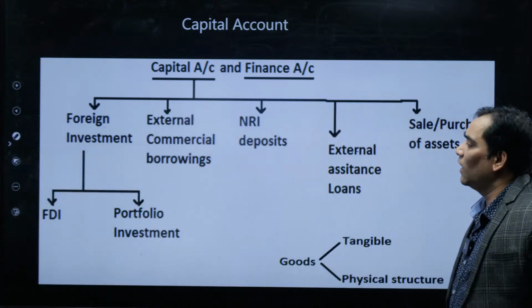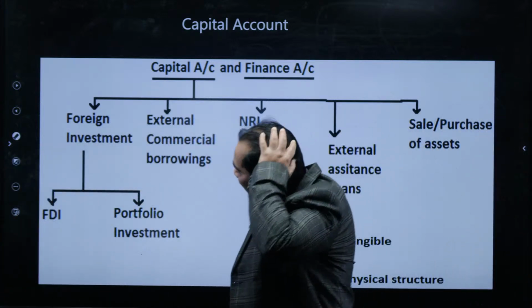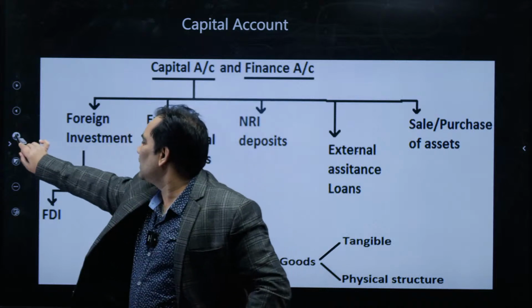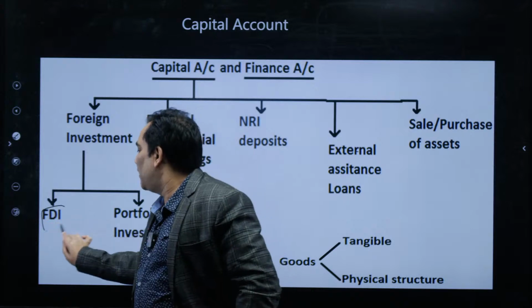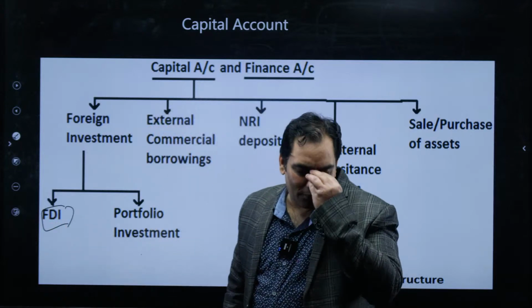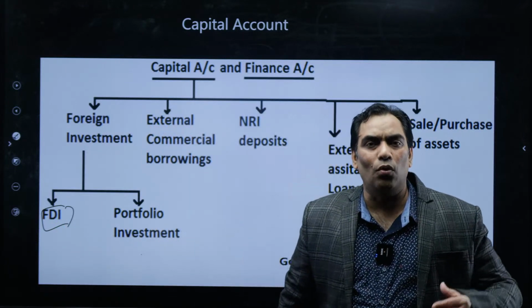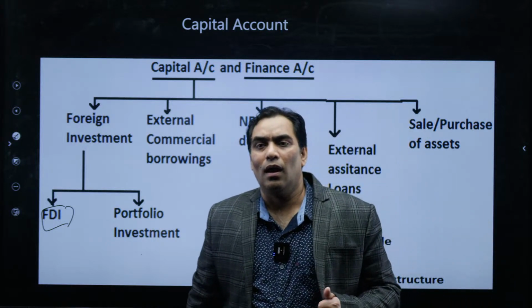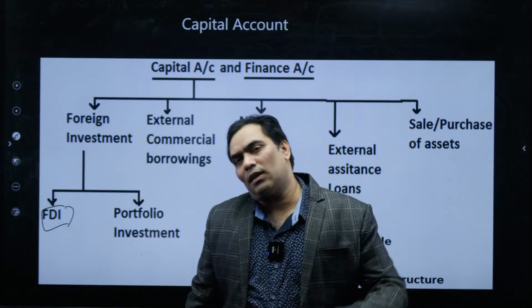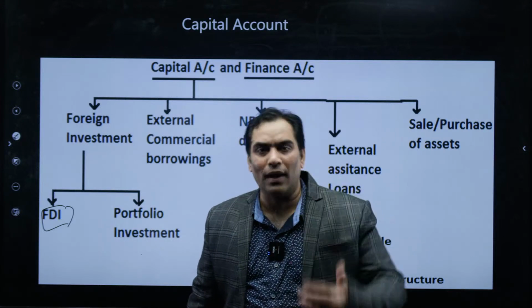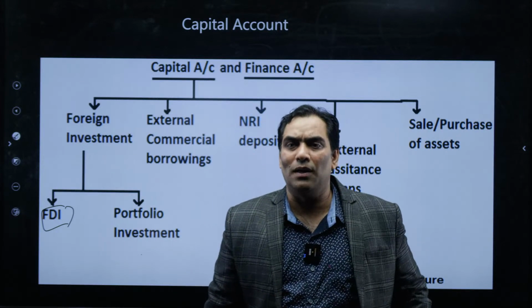So the thing is capital account. On capital account, it can be in the form of FDI. FDI means direct investment. I have defined it 100 times, when I was discussing banking, and at that time also I explained.